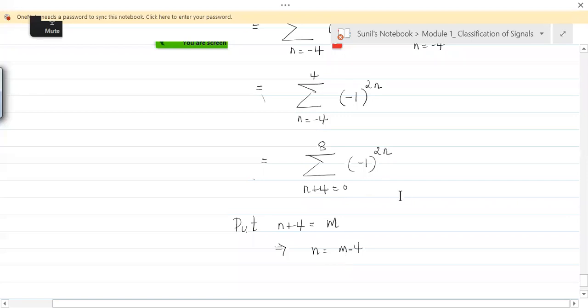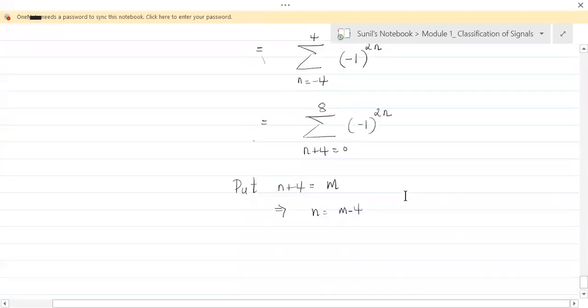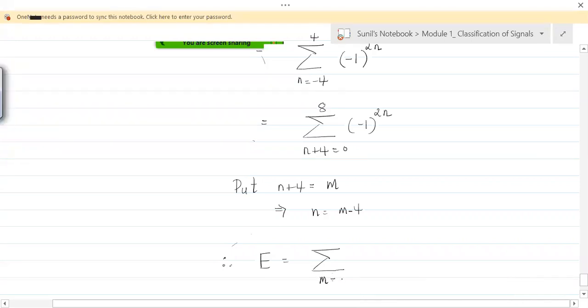So I can write my energy as the summation, instead of n plus 4, I'll write m. It goes from 0 to 8, minus 1 to the power 2 into m minus 4, because this n is m minus 4 now.